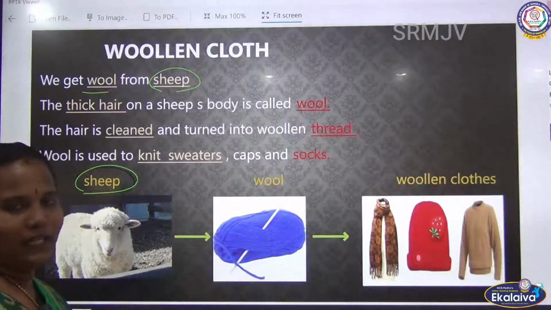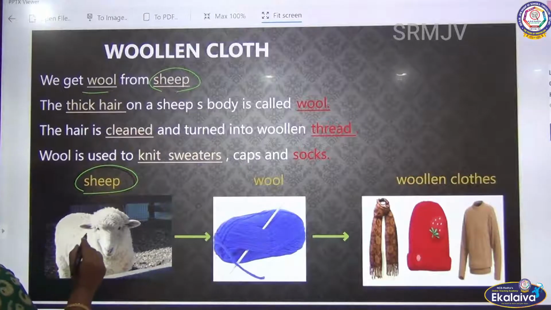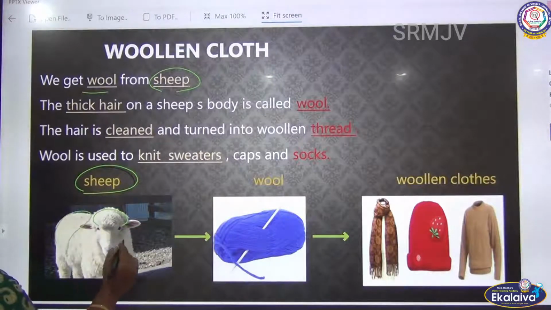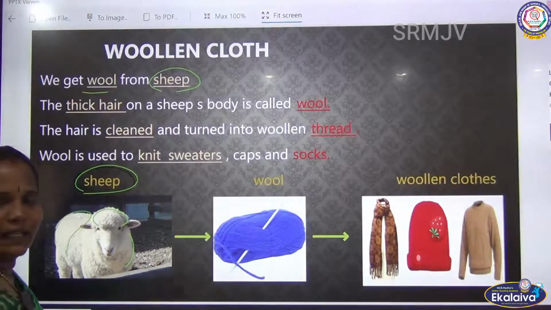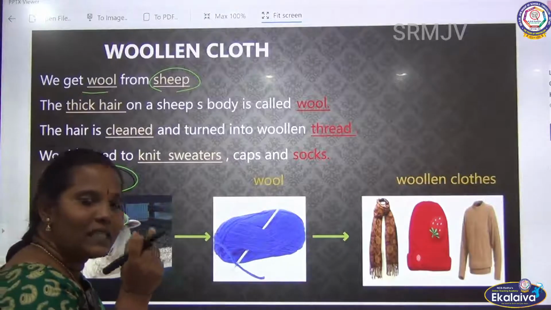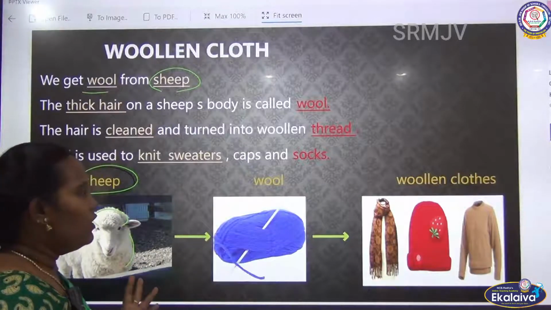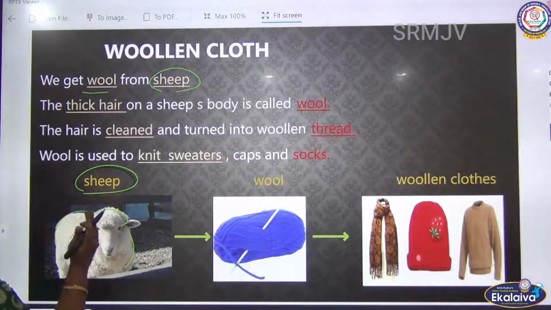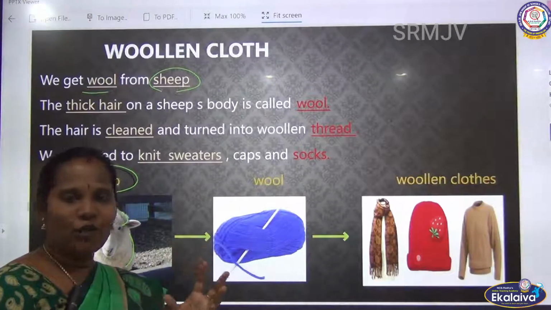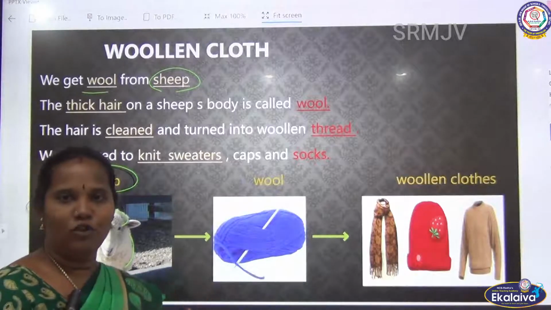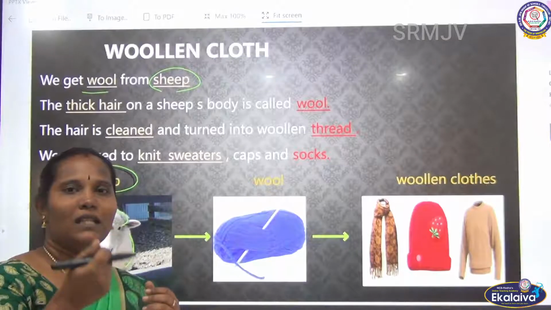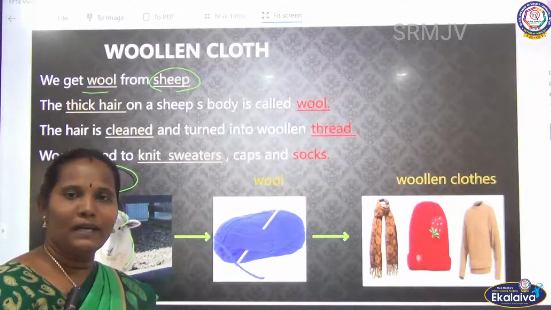How do we get this wool thread? See, we already saw that animals have thick fur on their skin. A thick hair-like structure is there. We saw everything, no. So this thing is removed from the animal. How do they remove it? Your mother uses the vegetable peeler in your house, no. Have you ever seen that? How does she peel the vegetable?